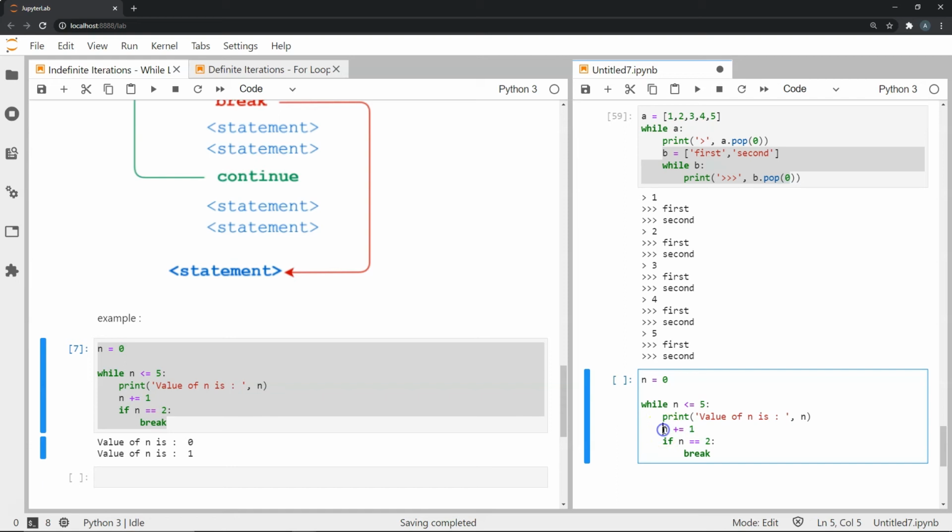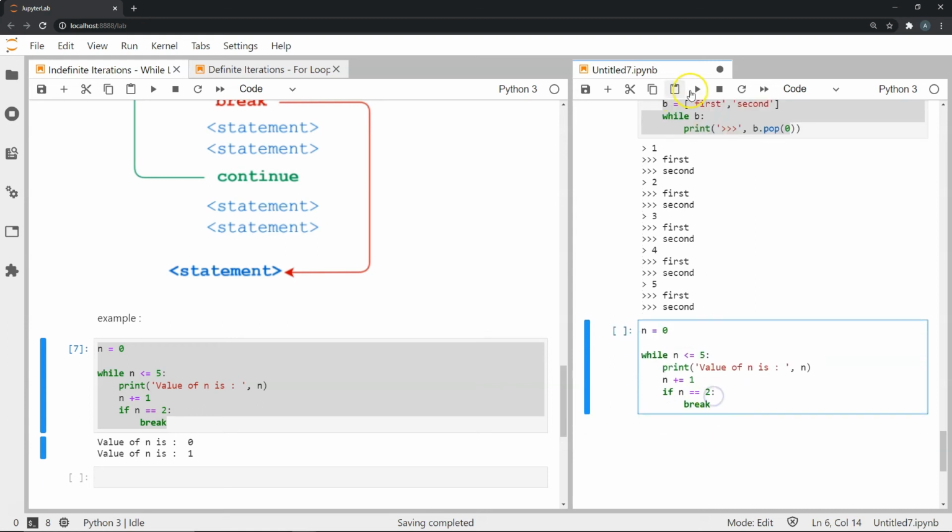Then what I'm doing over here is incrementing n by 1. In my earlier example, using a similar example, this part was not there. So what you got was I was printing the value of n as 0 and then 1 and then 2 and then 3, 4 and 5. But over here I've nested an if statement, and within that I put a break statement. This if statement is checking if n is equal to 2. So once n is 2, I move on to this and I do the break statement.